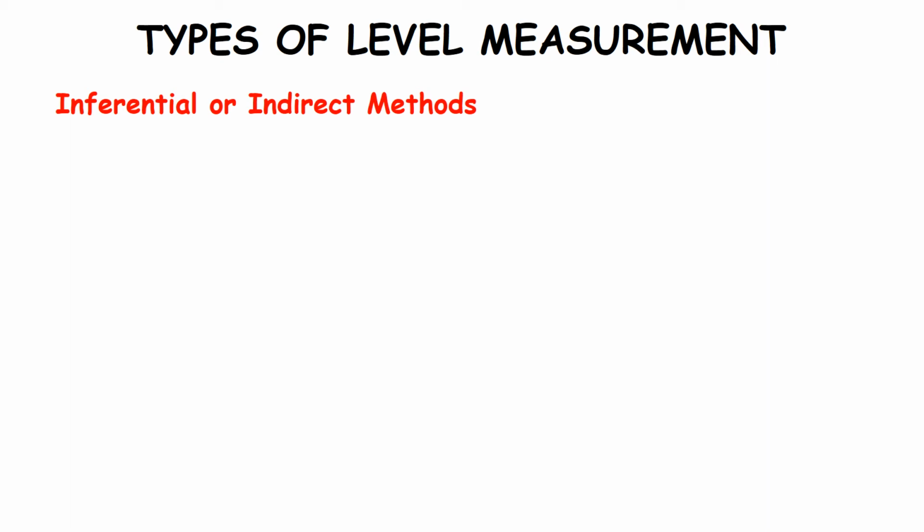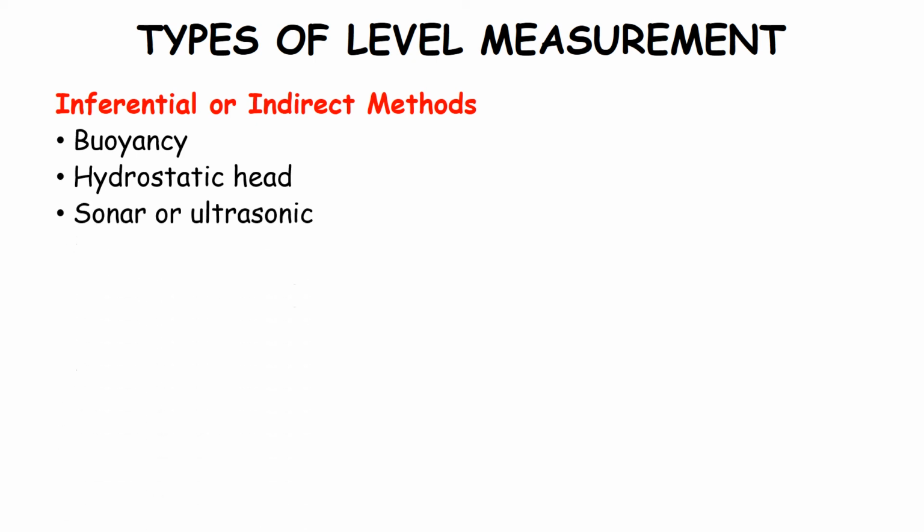So these methods include, the first one, buoyancy, where the force produced by a submerged body is equal to the weight of the fluid it displaces. The next is the hydrostatic head, the force or the weight produced by the height of the liquid. The next is sonar or ultrasonic. Materials to be measured reflect or affect in a detectable manner high frequency sound signals generated at appropriate locations near the measured material. The next is microwave.